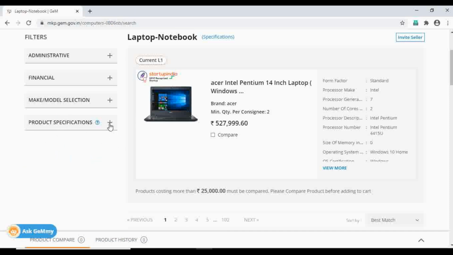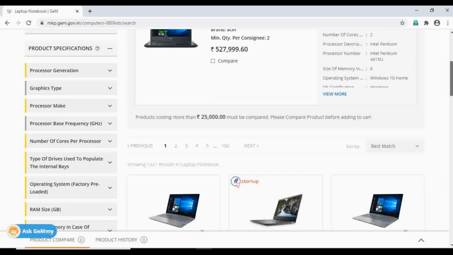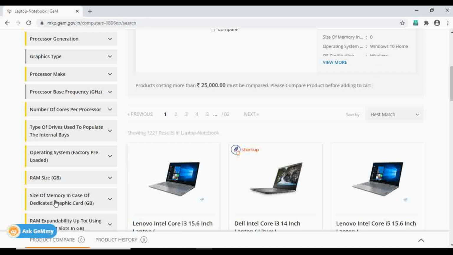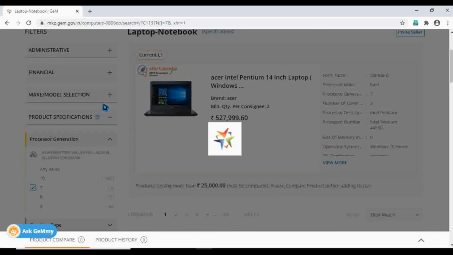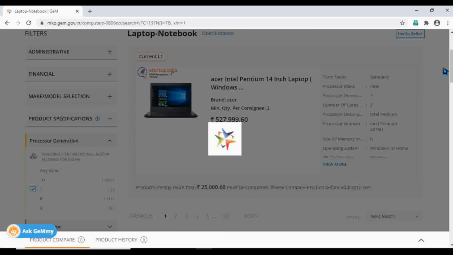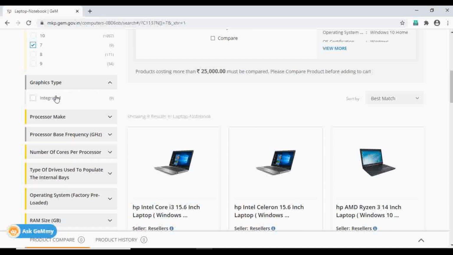And before initiating the bid, I'll suggest you that please fill the product specification in the beginning itself because it's going to be a hassle-free process, and you don't have to fill again in the second process. Earlier there were a few golden parameters, but now in GEM 4.0 there are more than 30 golden parameters in case of laptops. So I'm going to take processor generation as i7. You can take i10, i8, and i9, whatever you feel like. I'm taking i7 just for demonstration. I'm just highlighting only those specifications and golden parameters which are important.